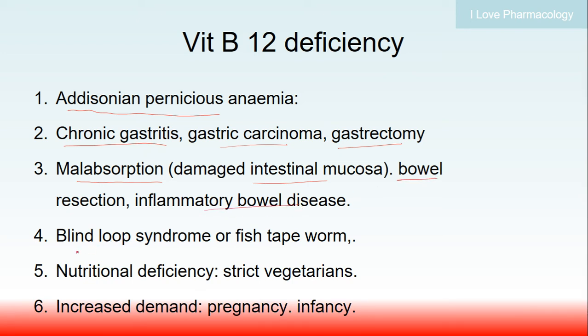And also due to the abnormal flora present in blind loop syndrome and fish tapeworm infestation can lead to vitamin B12 deficiency. And especially in strict vegetarians, due to the less availability of vitamin B12 through vegetable sources, it can lead to nutritional deficiency. And also there will be increased demand in case of pregnancy as well as infancy. If you don't meet the demand of vitamin B12 in such conditions, it can lead to vitamin B12 deficiency.